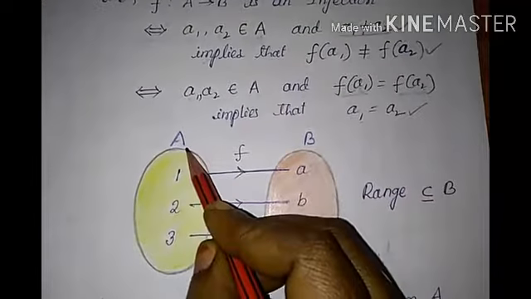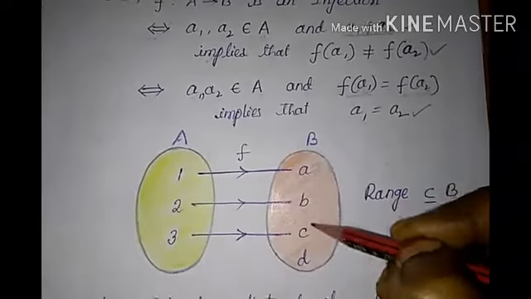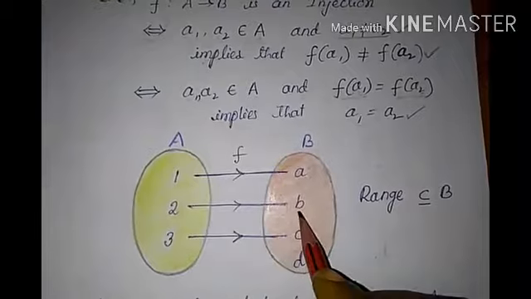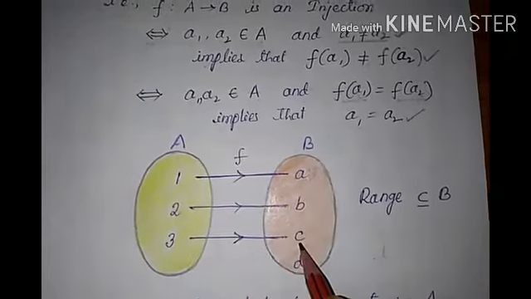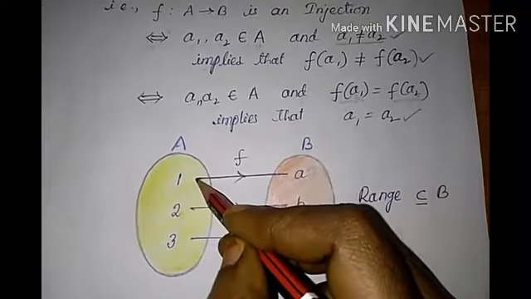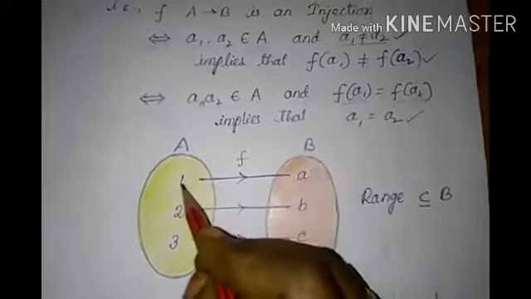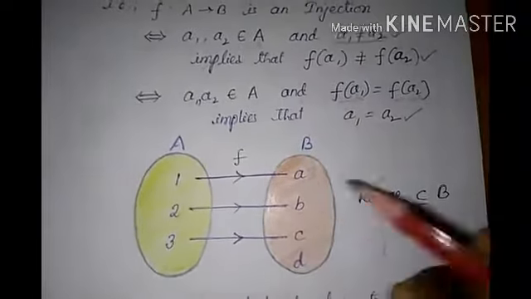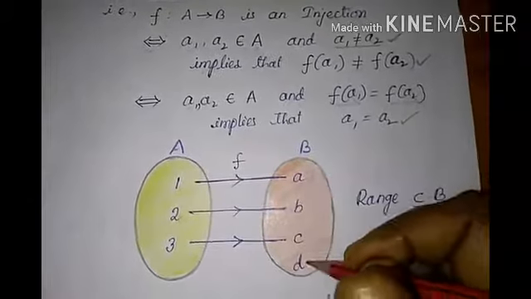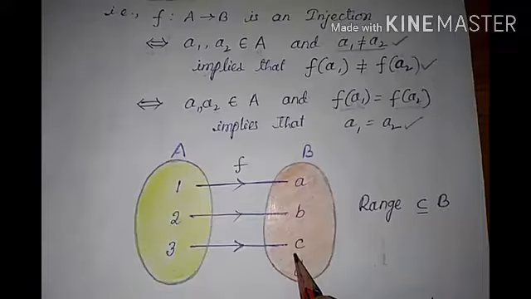Let A contain the elements 1, 2, 3 and B contain the elements a, b, c, d. Here 1 is mapped to a, 2 is mapped to b and 3 is mapped to c. All elements in A have only one image in B. So this is called a one-one function.